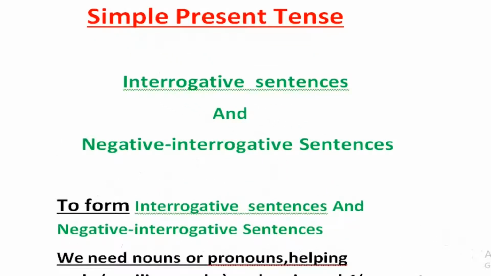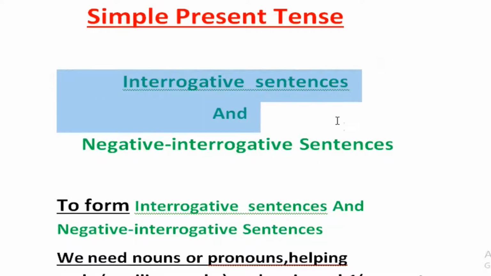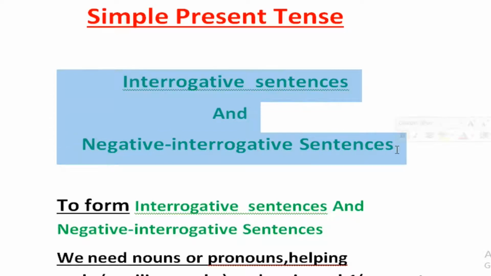Today, I am going to tell you about the simple present tense. In the simple present tense, how to construct interrogative and negative interrogative sentences.